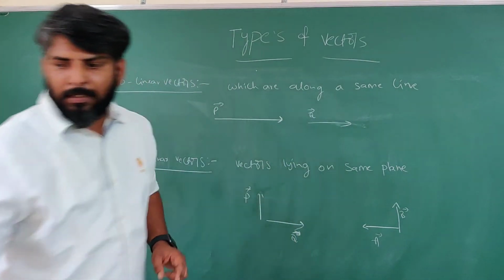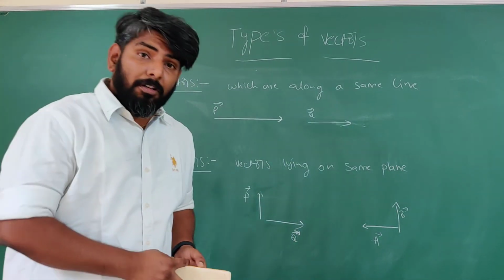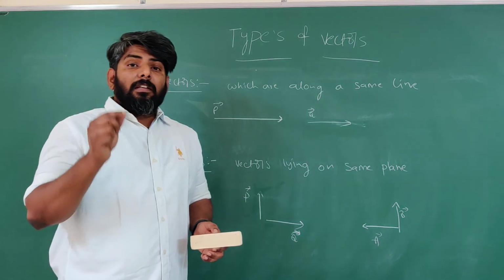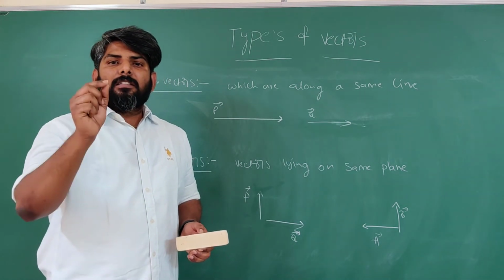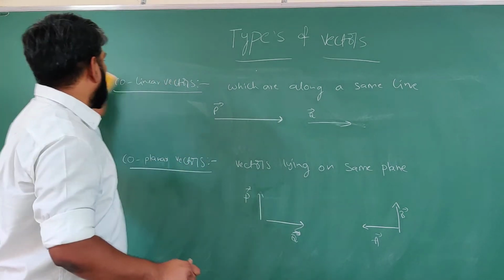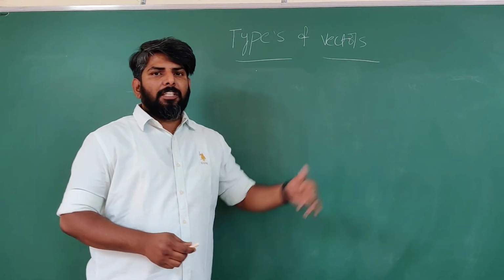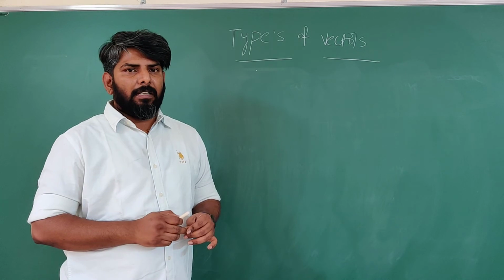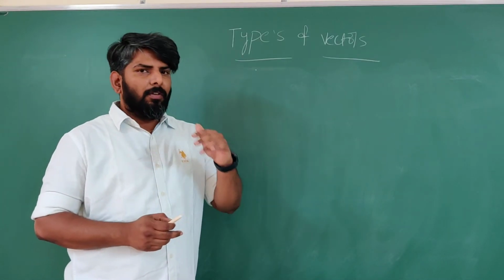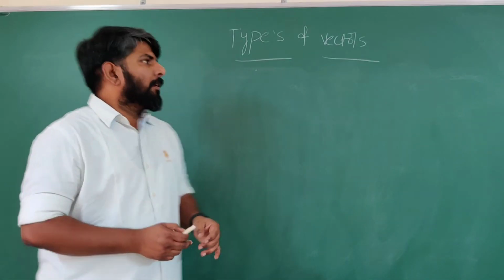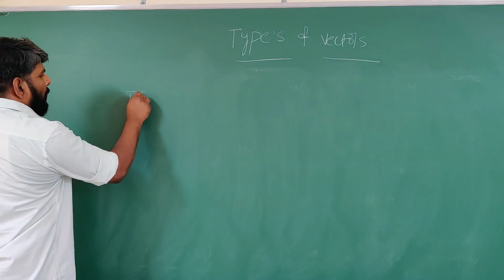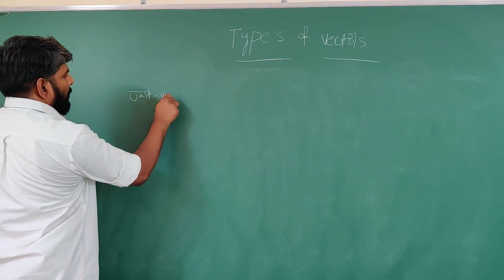The next very important one: null vector and zero vector. Students, the next very important vectors, two more vectors are there. One, unit vector.